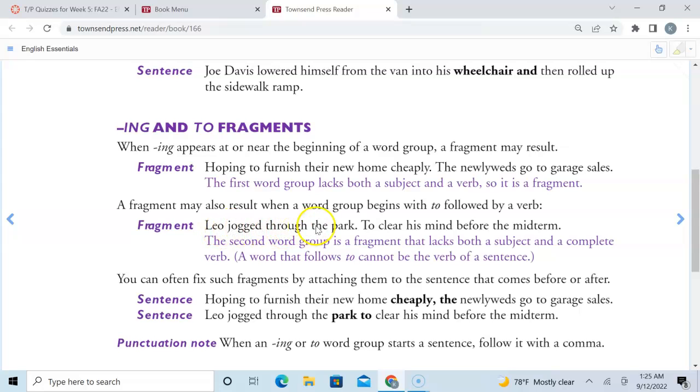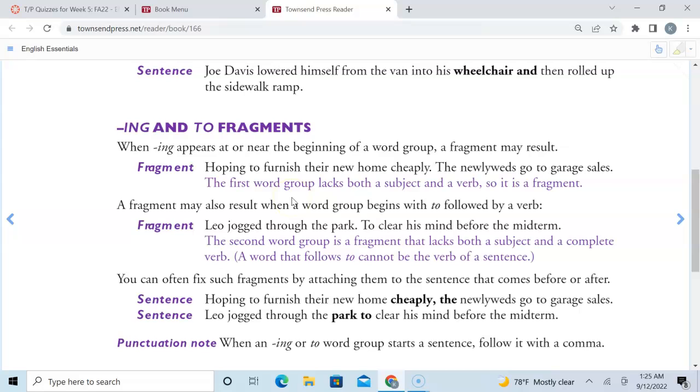So Leo jogged through the park, no period, little t. So Leo jogged through the park to clear his mind before the midterm. All right. Now again, if you wanted to, you can move this to the front. So to clear his mind before the midterm, comma, Leo jogged through the park. Do you see how that works?